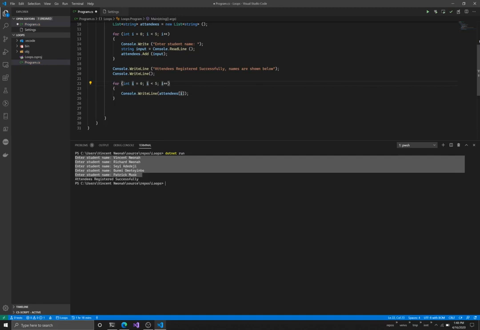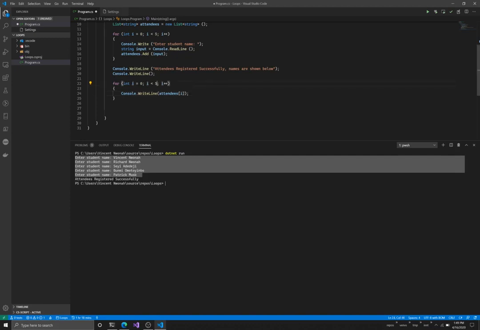So the first time this loop runs, i is going to be 0, so it's going to print the item in the first position of attendees. The second time it runs, i is going to be 1, so it's going to print the item in the second index. That is why I am using i here instead of a fixed number, so that each time it runs, an item in that position is printed.